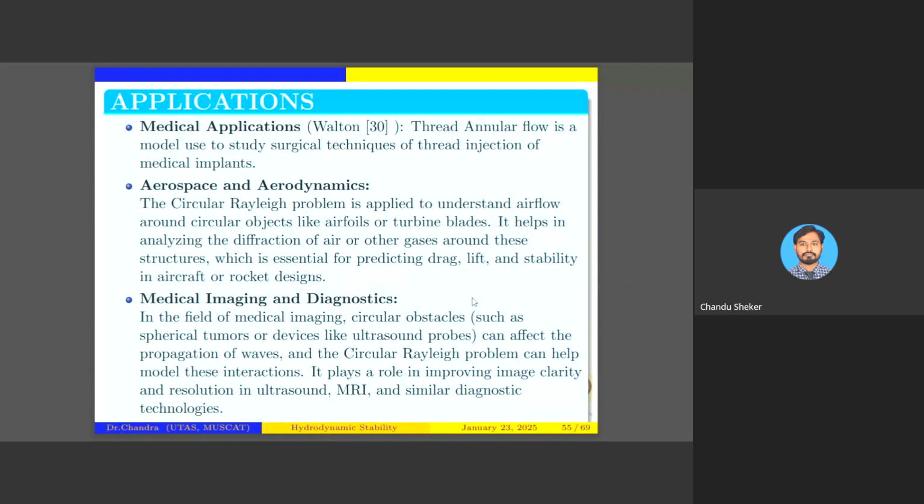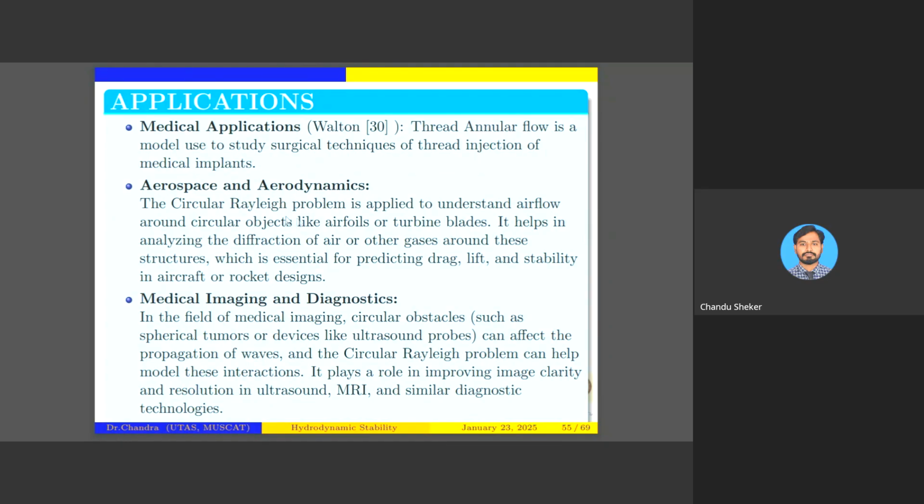Now let us come to the application part. There are many applications of the circular Couette problem and also of heterogeneous differential equations within the two concentric cylinders. Let me go through the first one. Medical applications. It is given in Walton's book, 1961. Before, when I started, I told you about thread injection. The thread annular flow is a model used to study the surgical techniques of thread injection of medical implants.